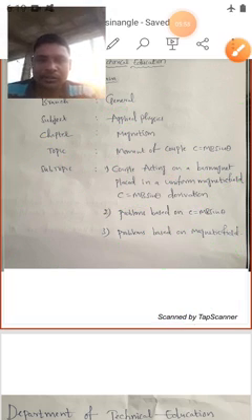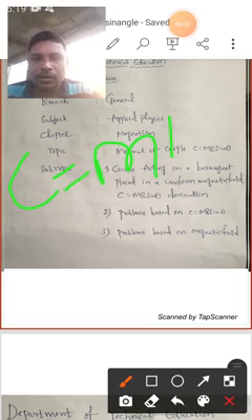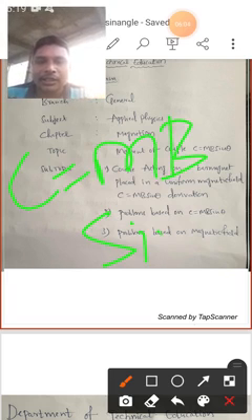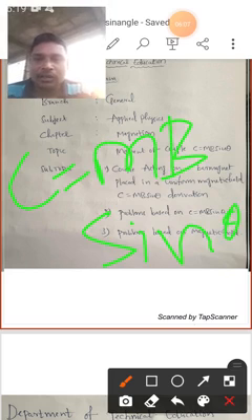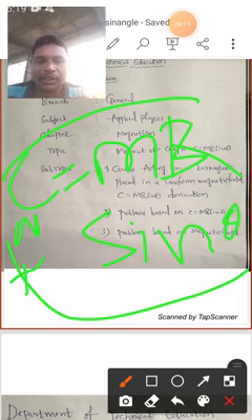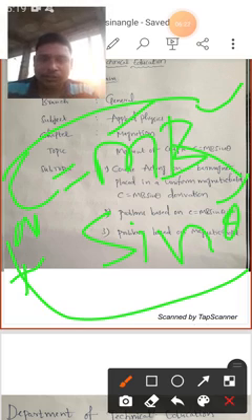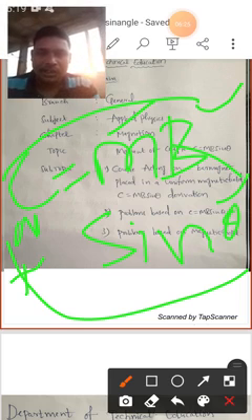And in this derivation, in this one PPT, we are going to prove that the moment of couple C is equal to mB sin theta. We are going to prove that C or tau, either one, is mB sin theta. Here m is the magnetic moment, B is the magnetic field, and theta is the angle between the two forces. So I will explain clearly for you one by one.